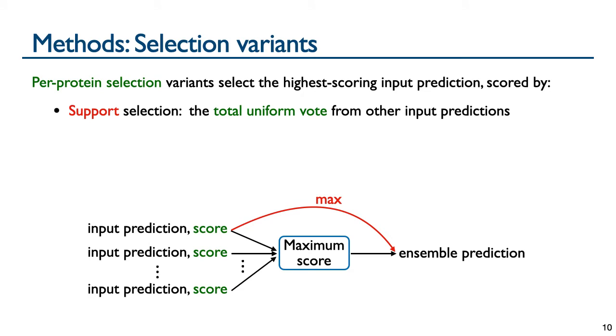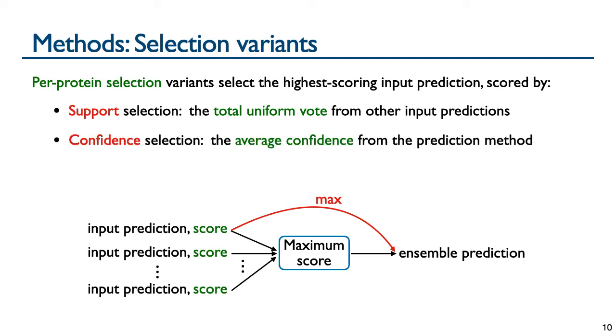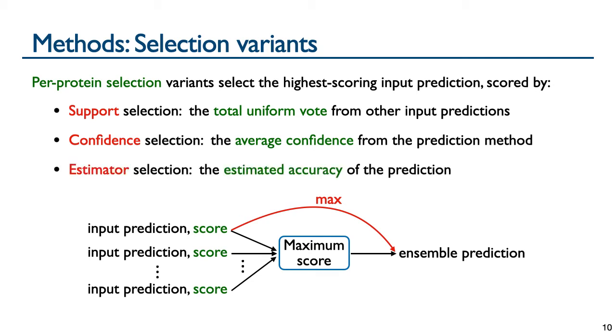In support selection, the score of the prediction is the total vote for its states from other input predictions using uniform voting. In confidence selection, the score is the confidence of the tool in its prediction, averaged across the protein. And in estimator selection, the score is the estimated accuracy of the tool's prediction under its estimator.